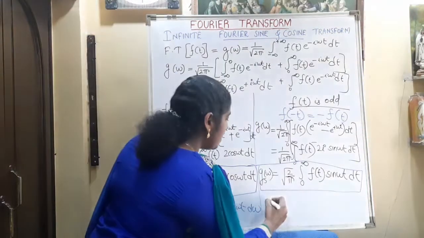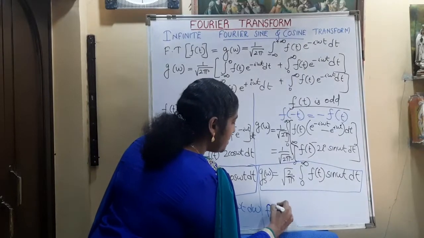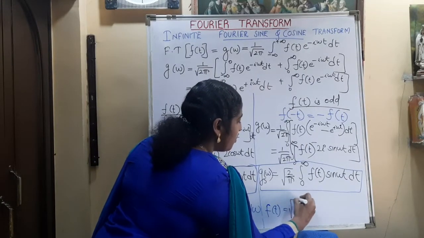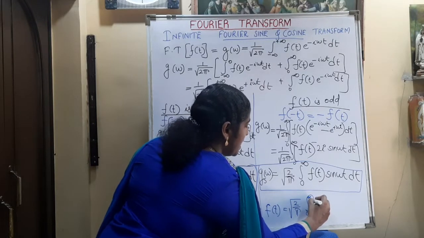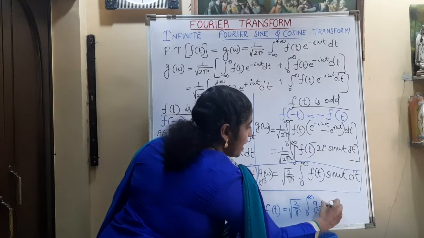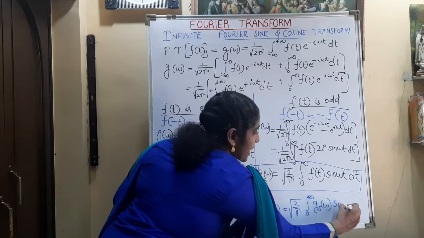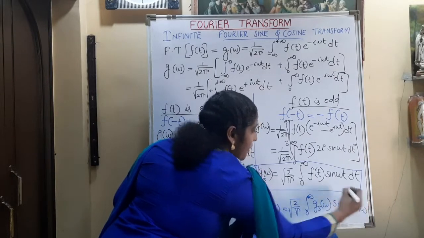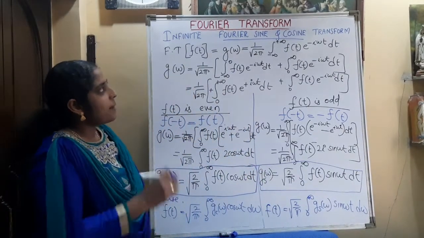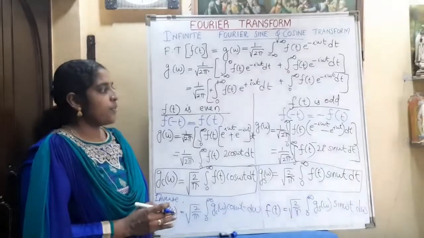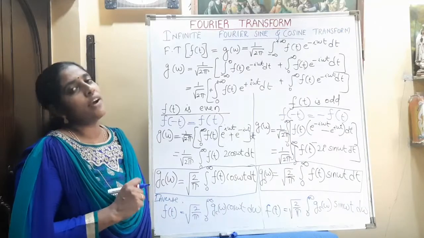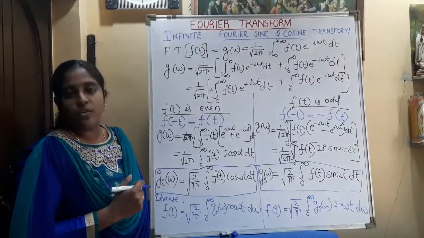Now here the inverse will be f of t is equal to root of 2 by pi integral 0 to infinity gs omega into sine omega t d omega. So this is about the Fourier sine and cosine transformation. We can do some problems based on the infinite sine and cosine transform.